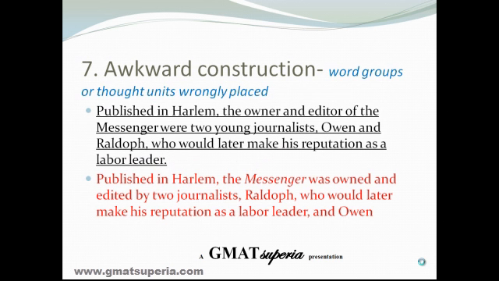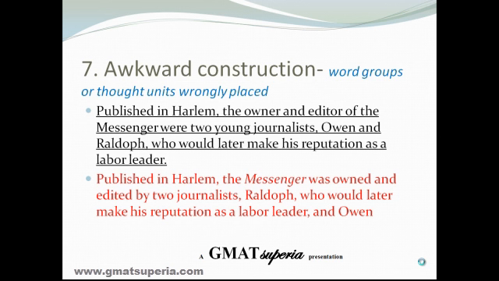Awkward constructions mean the word groups, the thought units, are wrongly placed. Published in Harlem, the owner and editor of the Messenger. Now this sentence appears to say that what is published in Harlem is the owner and editor. Now isn't that a very wrong construction? It is. What is published in Harlem should follow that modifier. It is the Messenger, right?